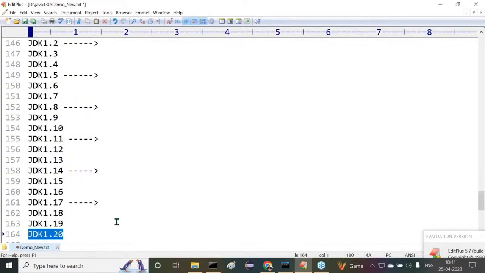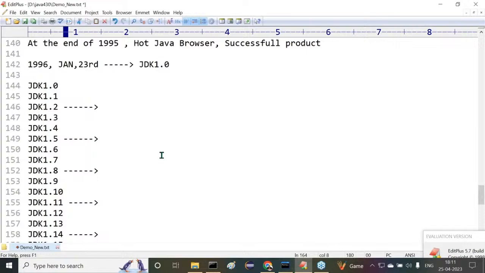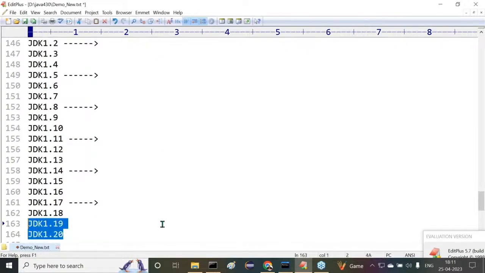The remaining, of course, I'm going to take all these concepts here. But the point is I didn't check whether the 20th version is a long-term version or not. But up to 17th, we can understand. These are the milestone versions inside Java. Are you getting it or not? At present, the JDK 20th version is available, and we are going to understand it anyway.